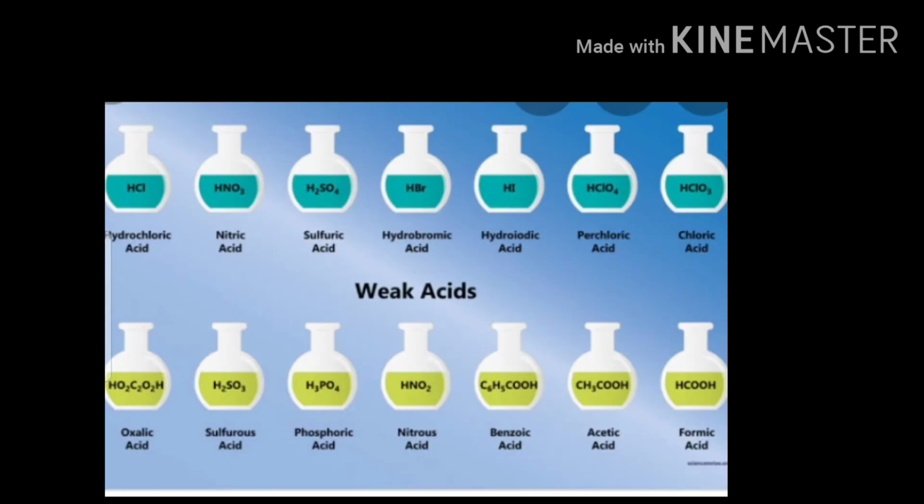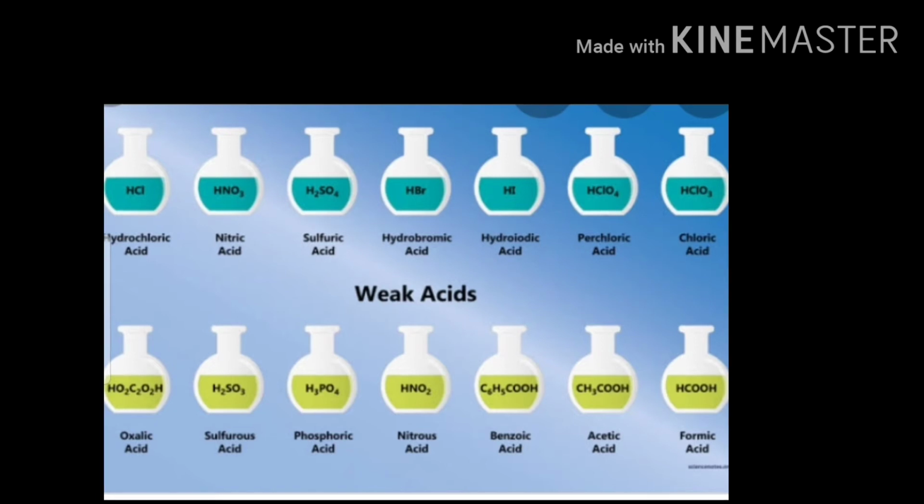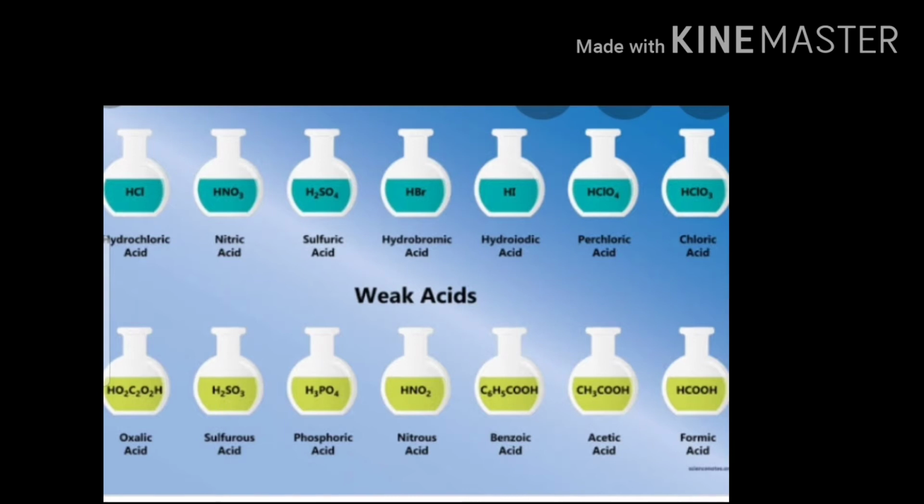In this picture are some other examples of strong and weak acids. Hydrochloric acid, nitric acid, sulfuric acid, hydrobromic acid, hydroiodic acid, etc. are strong acids, and weak acids are oxalic acid, nitrous acid, benzoic acid, acetic acid, formic acid.